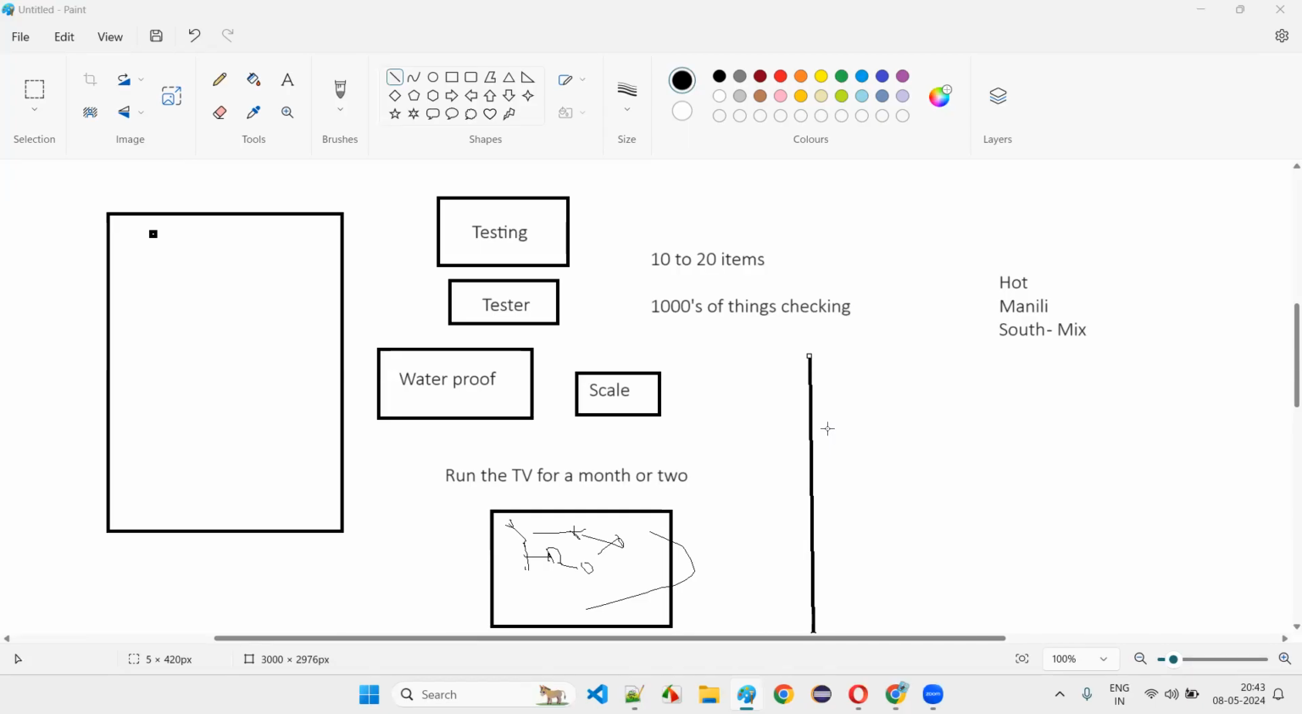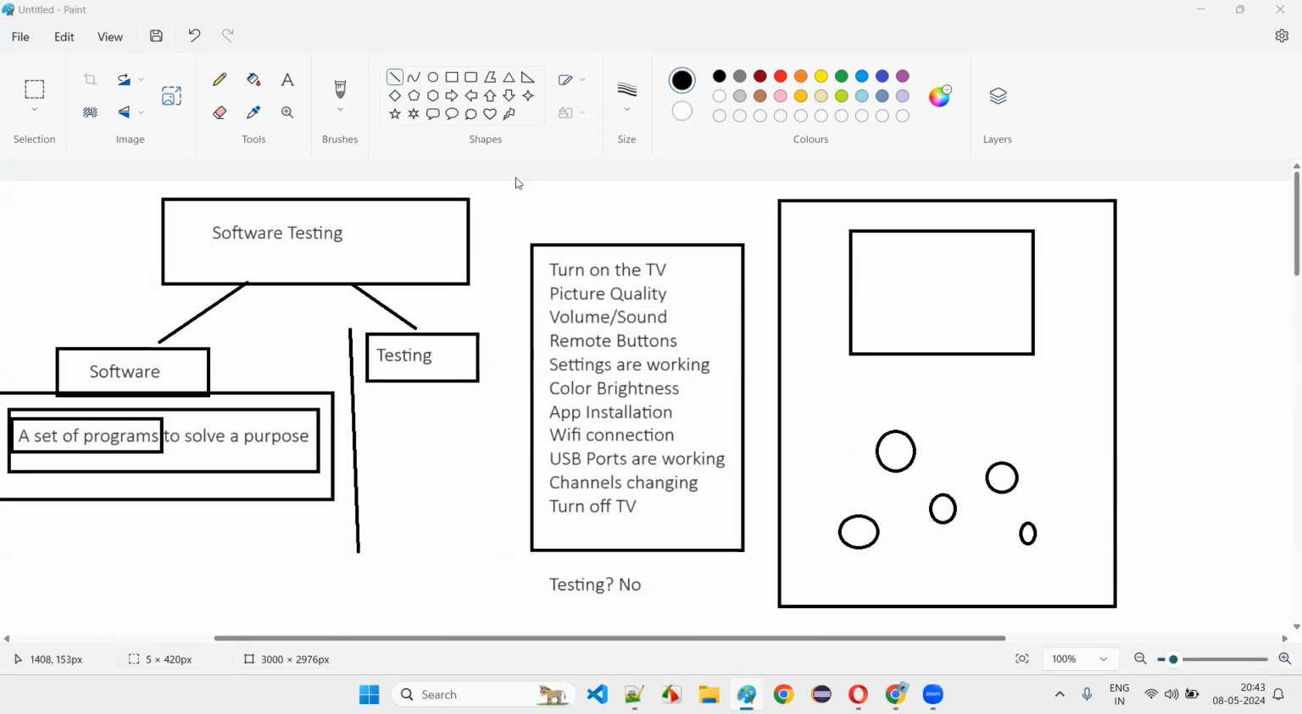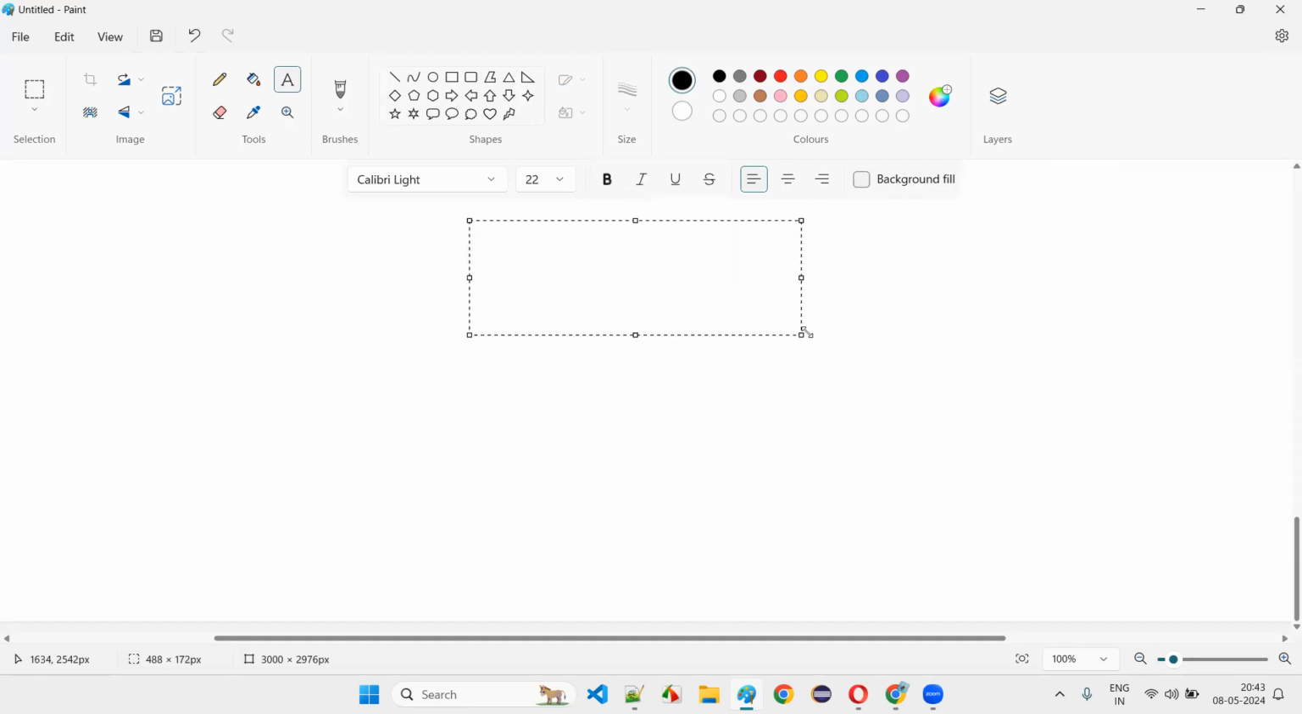Software tester is before. Okay. So this is the thing. This is the difference, guys. Now you understood what is testing. Here you are testing the TV. Now, if you are testing the software, that is called software testing. If you combine both the things, now you understood what is software, and we understood how the testing will be done.